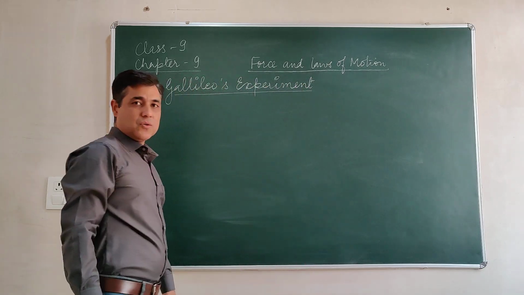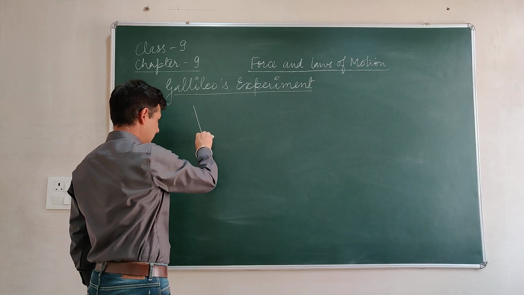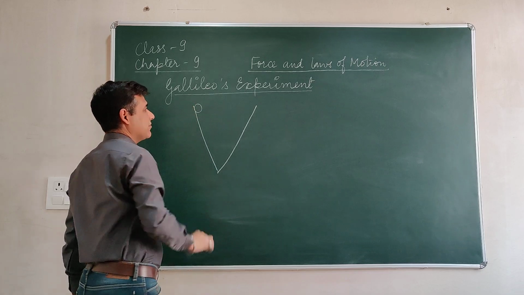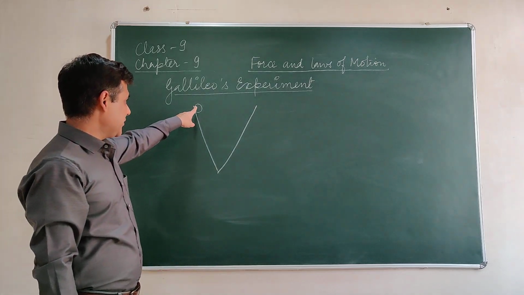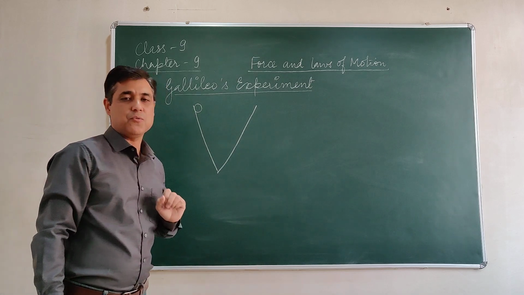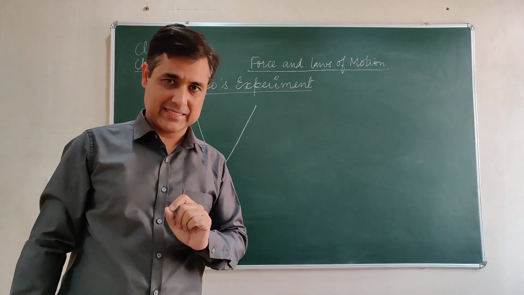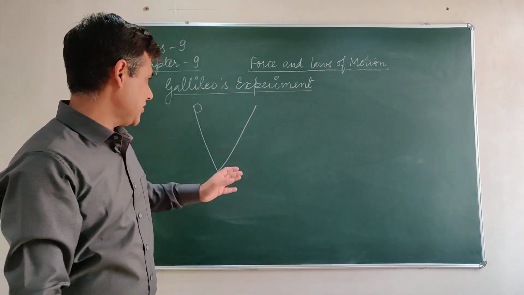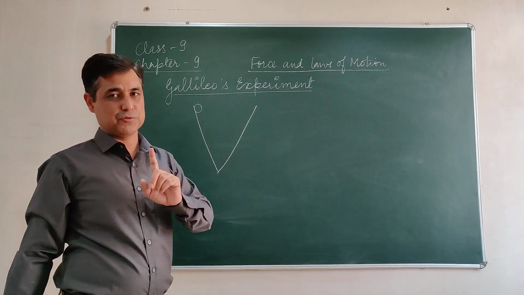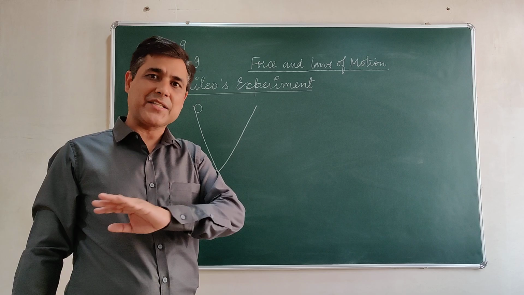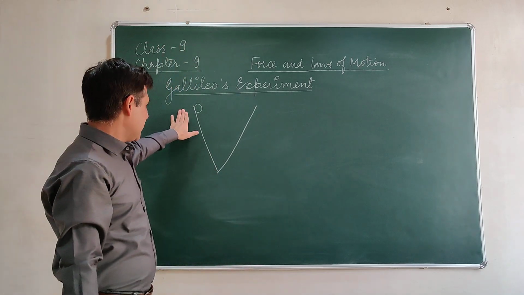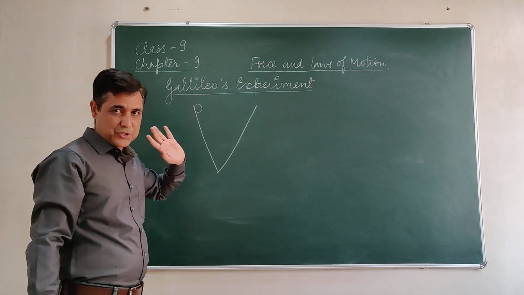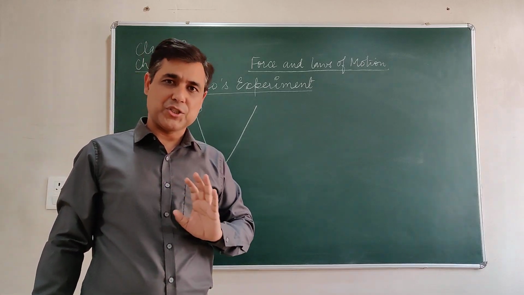Galileo's experiment. What he did was take two inclined planes and a piece of marble. The two inclined planes are frictionless, which means no external force acts upon it, because if there were friction between these surfaces, there would be an external force. So we are just imagining that there is no external force acting upon it. So these two inclined planes are taken and there is a marble, on a frictionless surface.